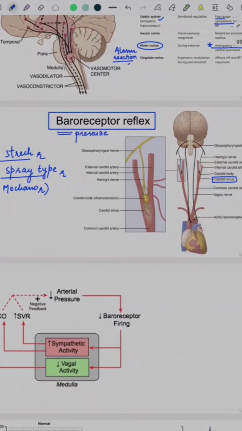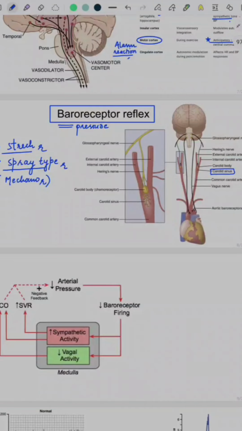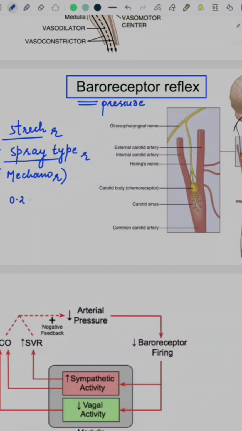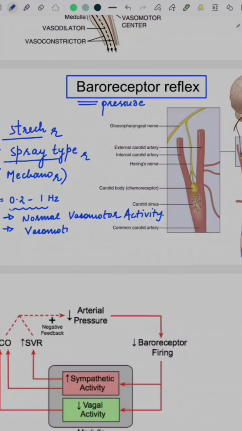What happens actually? Whenever there is a change in arterial pressure, usually these baroreceptors continuously fire at a rate of about 0.2 to 1 hertz. This is the rate of firing of these receptors continuously, and this is called the normal vasomotor activity. And this normal vasomotor activity produces what we call the vasomotor tone of our body.